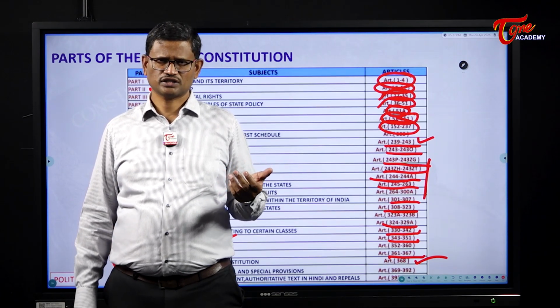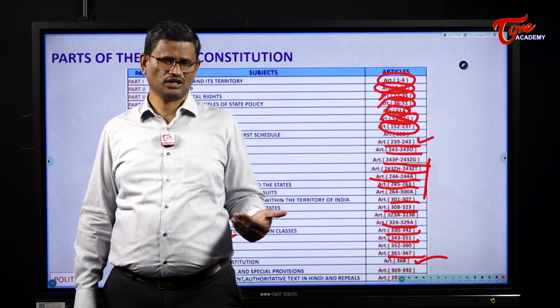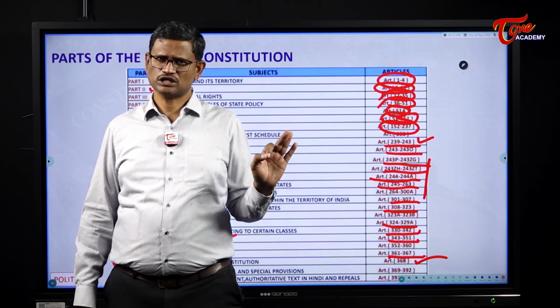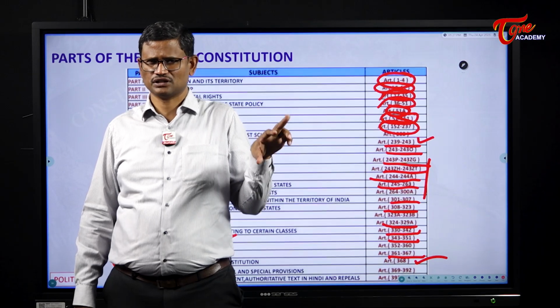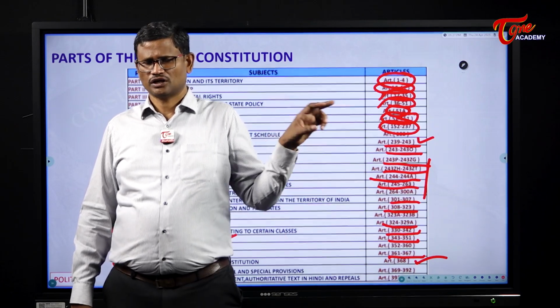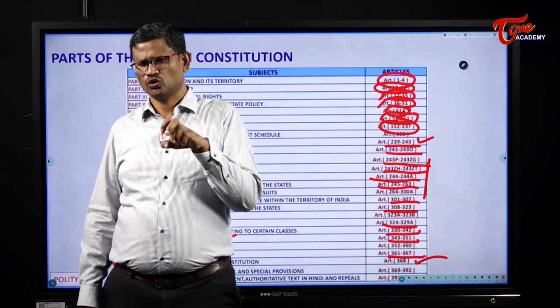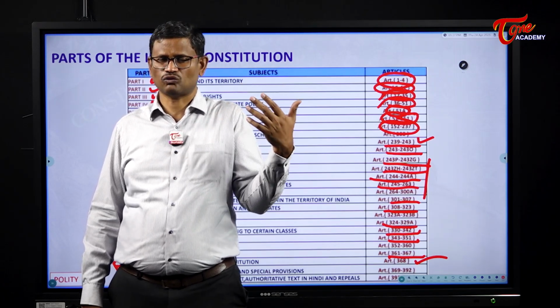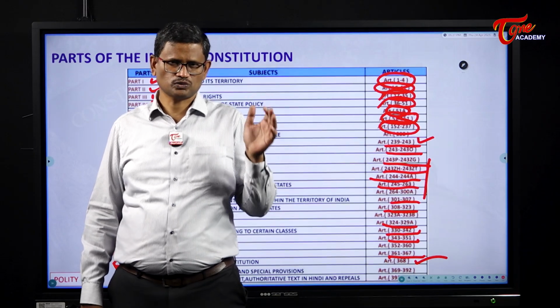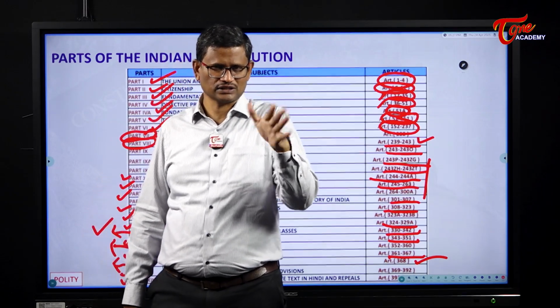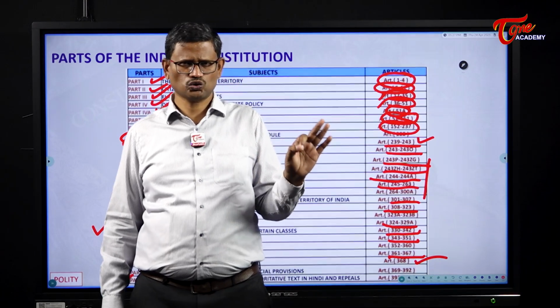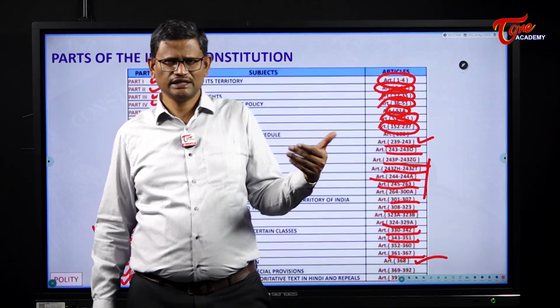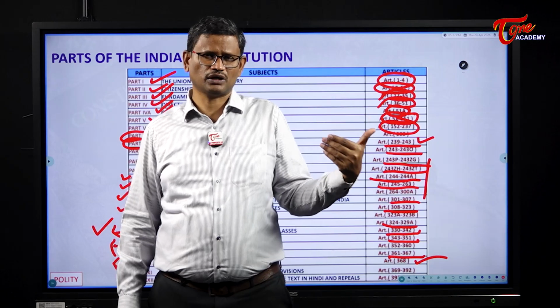In all kinds of exams, including the UPSC Prelims exam, there are questions on facts. There could be statements in the question that so and so part deals with so and so provisions. So unless you know which part deals with what subject matter, the possibility of you getting the question right is remote. So it is necessary for you to know what all the 12 schedules deal with and what all the 25 parts deal with.